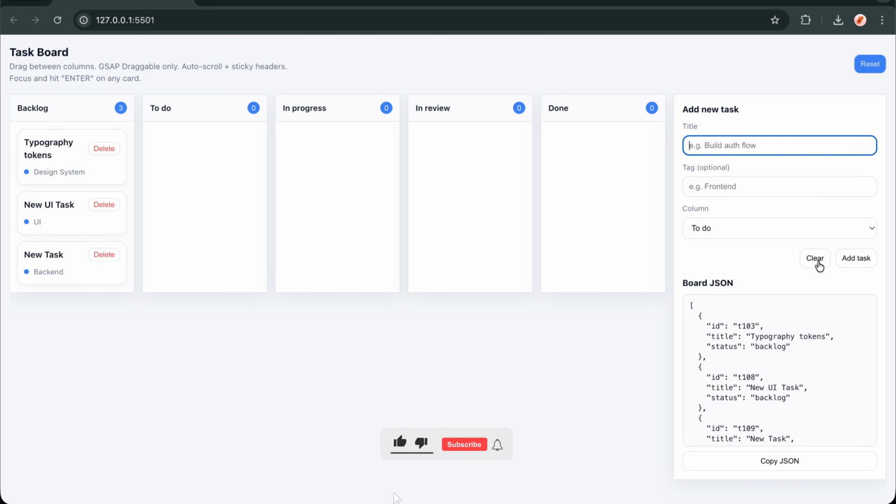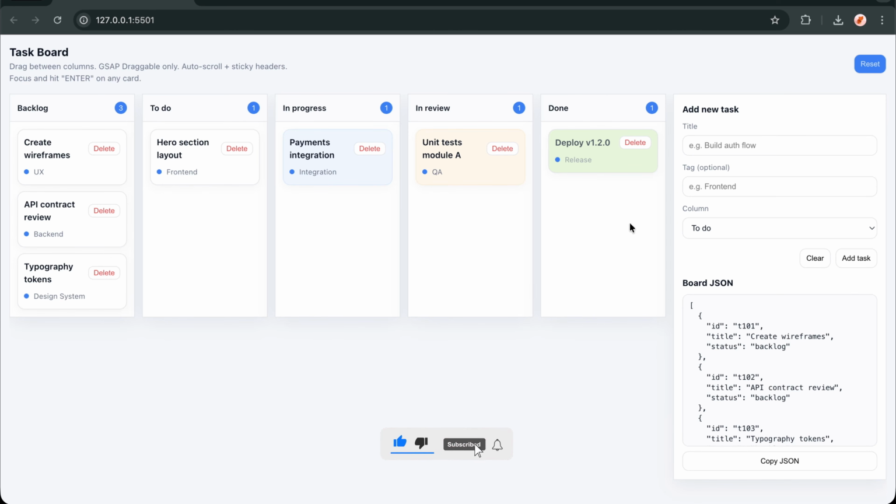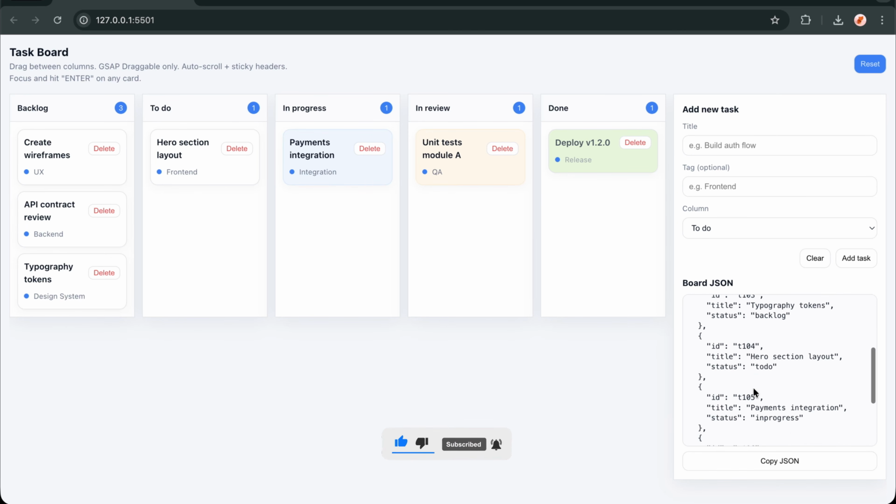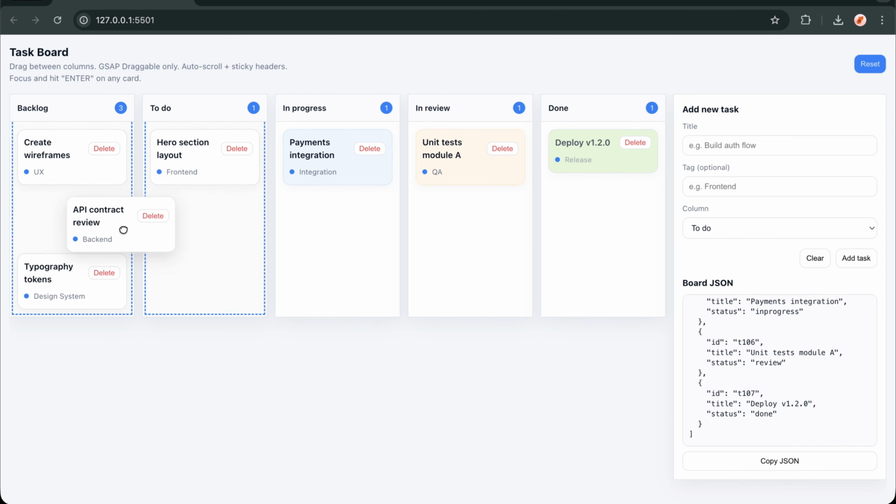Ready to dive into the code? In the next video, we'll start by breaking down the perfect HTML structure that makes this entire system possible. Let's begin.